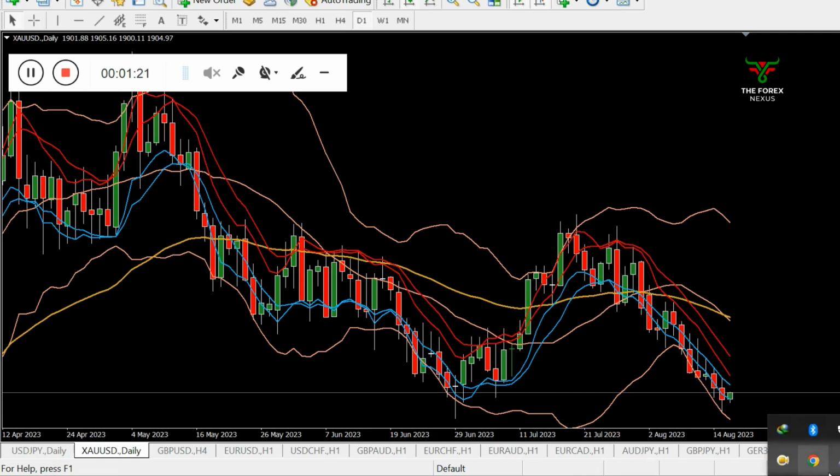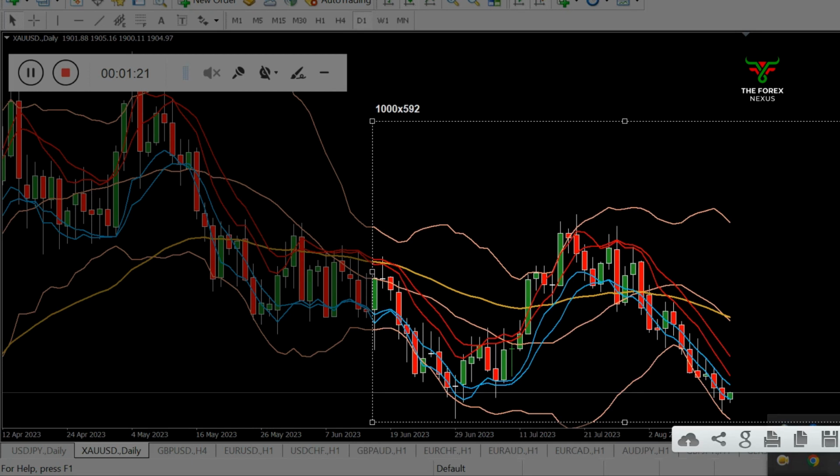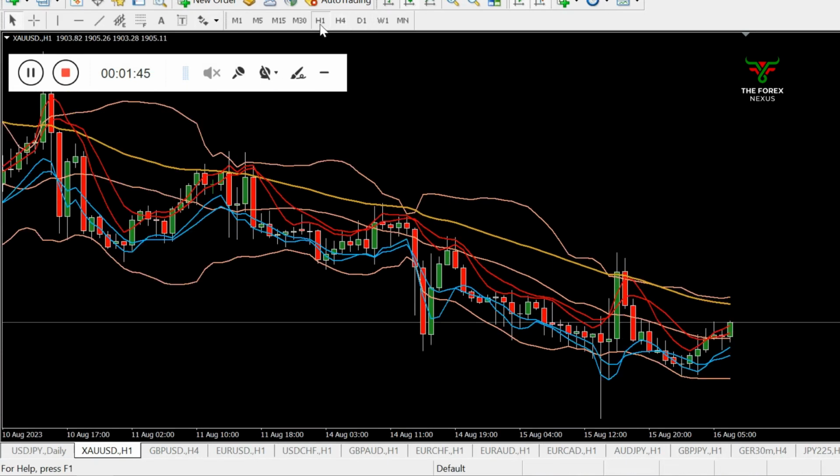On my Telegram channel I explained the gold re-entry. We have a CSM, okay, but the market didn't give any re-entry after the CSM, so here on H4 time frame we have no momentum area. Now the market is getting retrace on H4 time frame, also on H1 time frame.